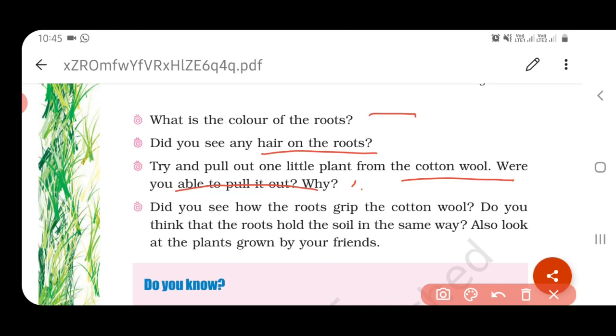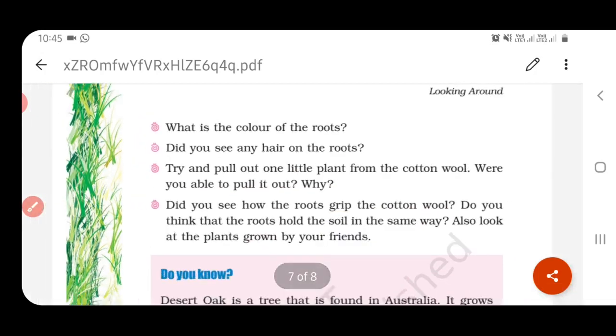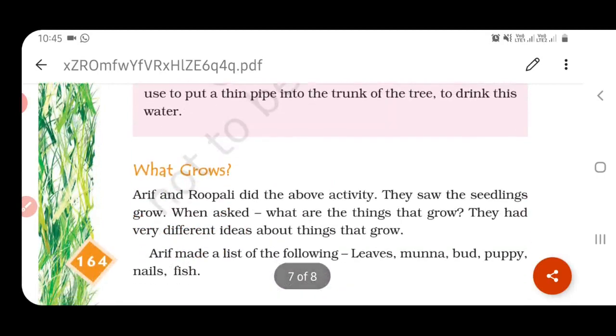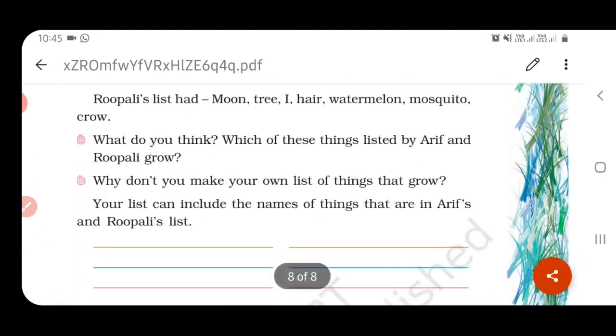Did you see how roots grip the cotton wool? Do you think that roots hold the soil in the same way, like the grown-up plants you look at, planted by your friends? Yes, it is similar. They will have the same kind of grip in the soil also.